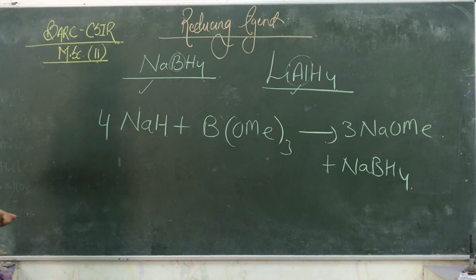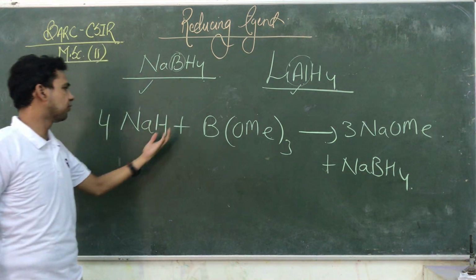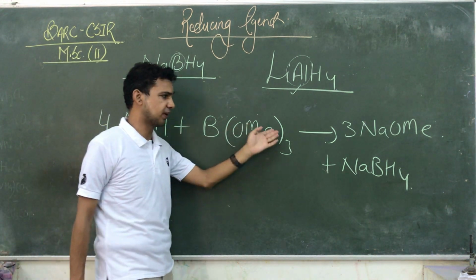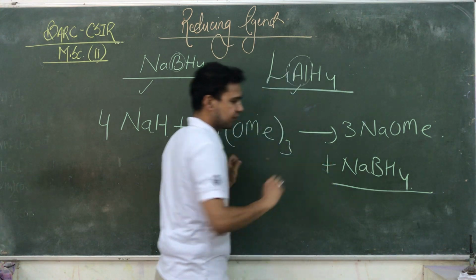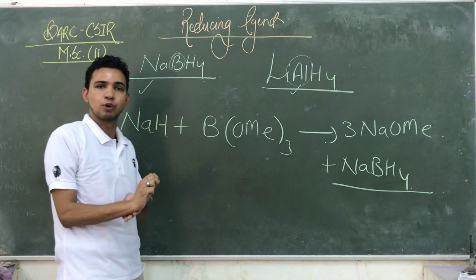Okay, so that reaction takes place. With the help of sodium hydride, we are generally preparing this very important reducing agent, known as sodium boron hydride.